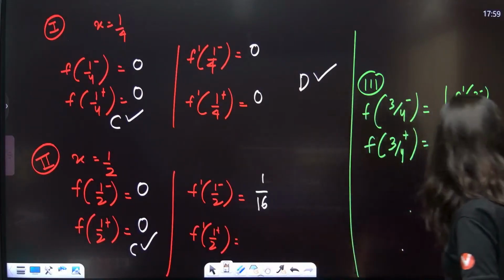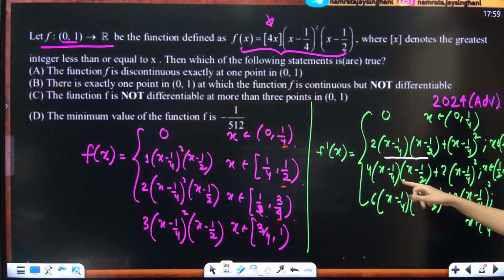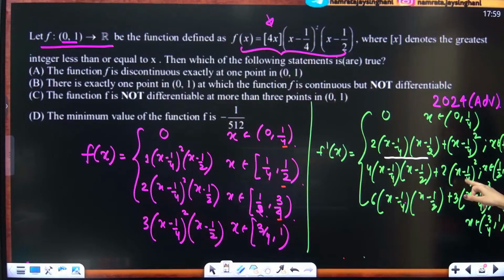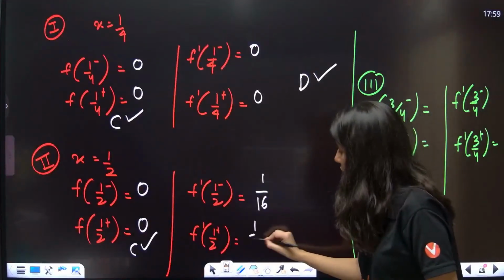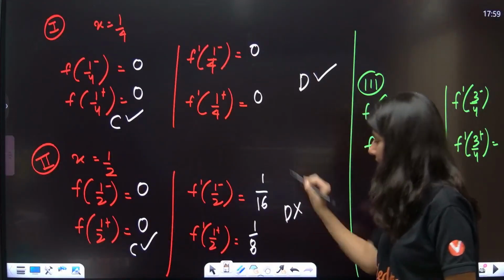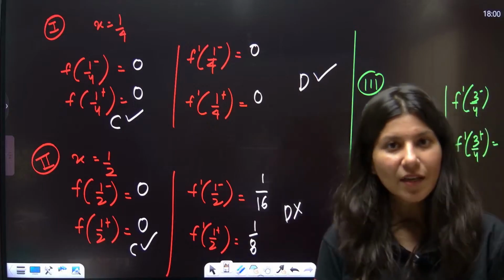Now f of half plus, let me go back, half plus you will have to put it over here. And it will become what? So this is again 0. And what about this? You put half over here. So 1 by 2 into 1 by 16. So 1 by 8. So now it is non-differentiable at 1 by 2. Non-differentiable at 1 by 2.